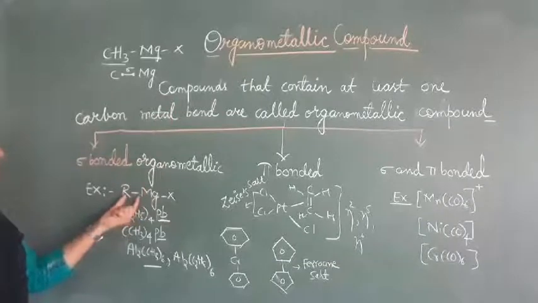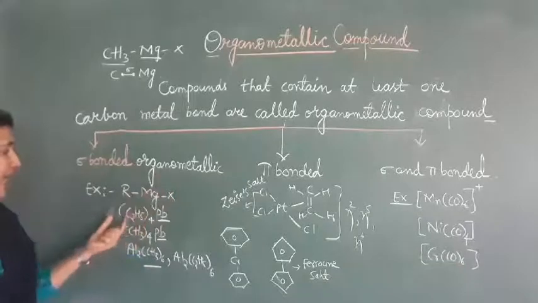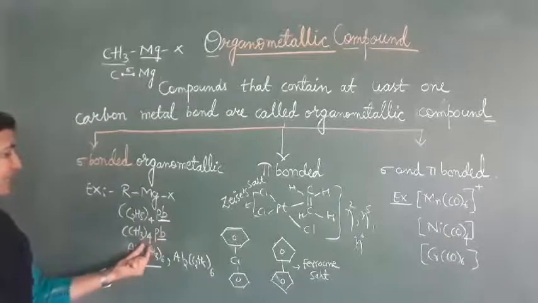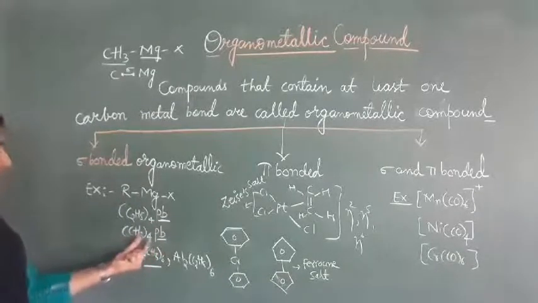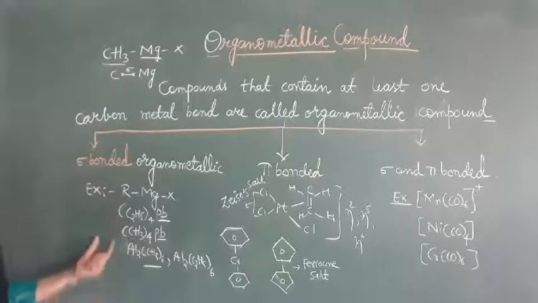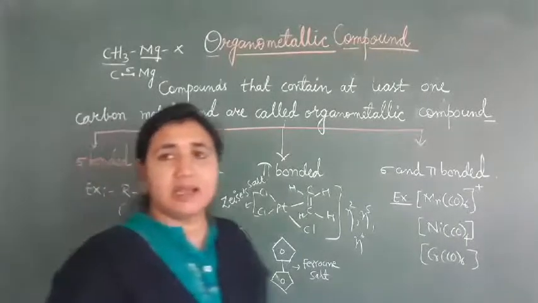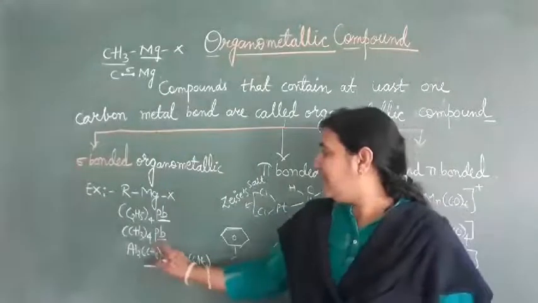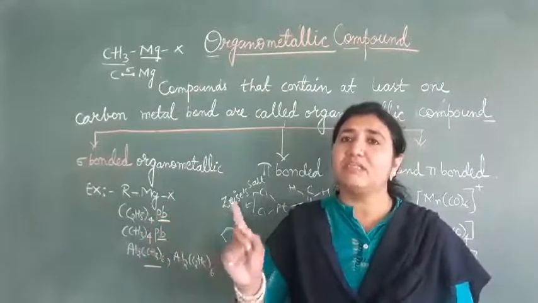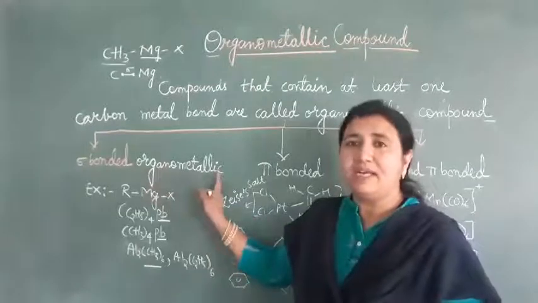Which bond is it? Sigma bond. That's why it is called sigma bonded organometallic compound. The example is Grignard reagent. Then we have triethyl lead, tetramethyl lead, and Al2(CH3)6. So these compounds are called sigma bonded organometallic compounds. You see in all the examples we have a metal and an alkyl group bonded with a sigma bond. That type of compound is a sigma bonded organometallic compound.